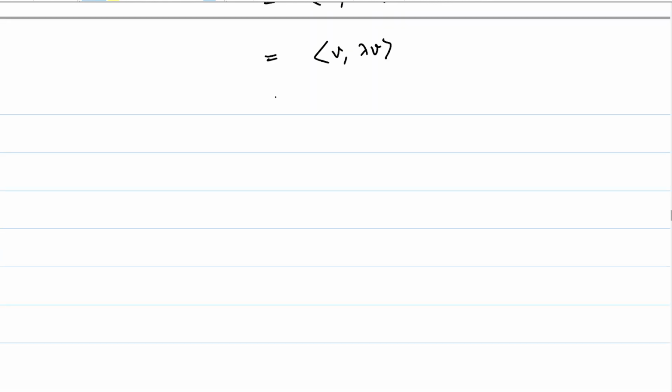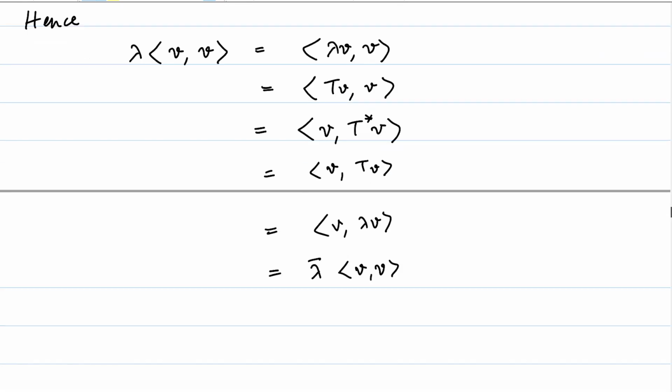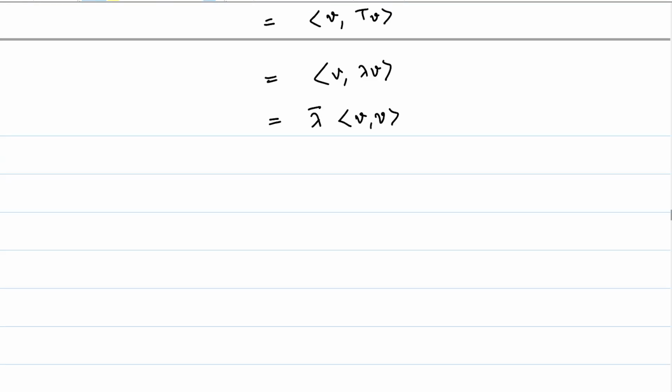And by the properties of the inner product, this is lambda bar times the inner product of V with itself. So what do we have? We have lambda times the length of V squared is lambda bar times the length of V squared. So this implies lambda minus lambda bar times the length of V squared is equal to 0. But V is an eigenvector, hence a non-zero vector, and therefore the length of V has to be necessarily non-zero, and therefore the length of V squared is also non-zero.